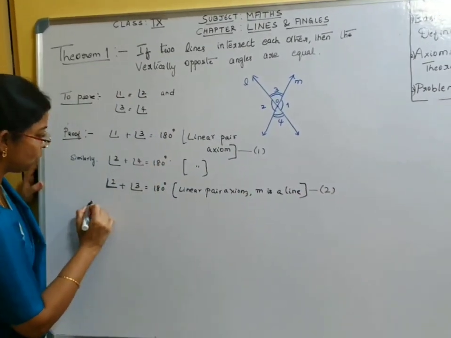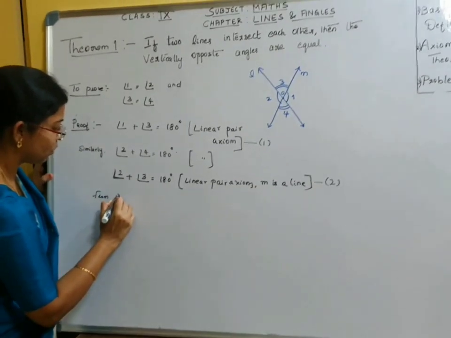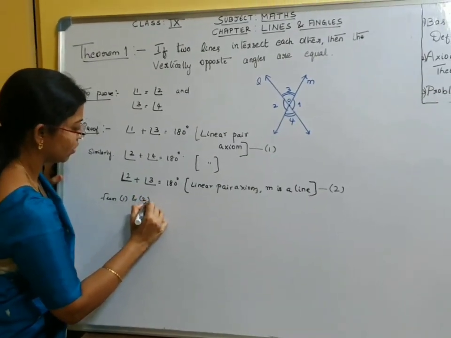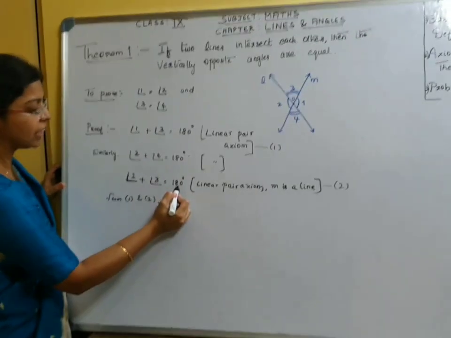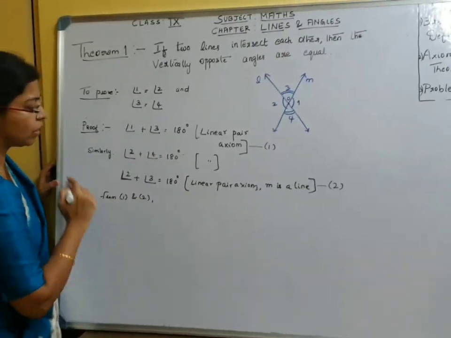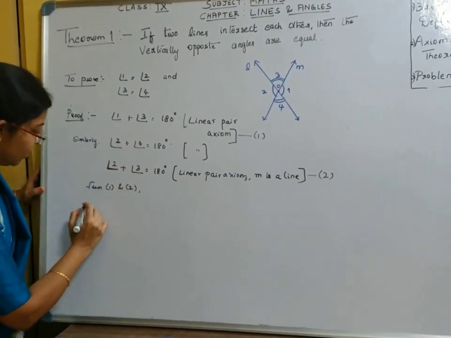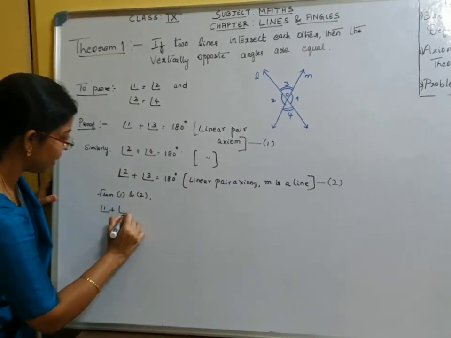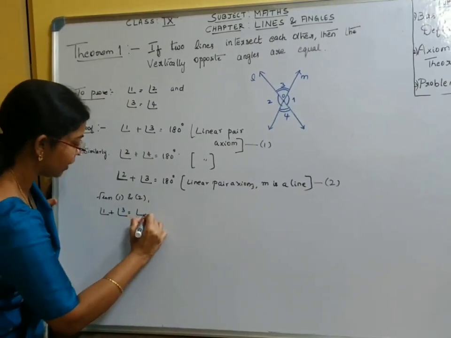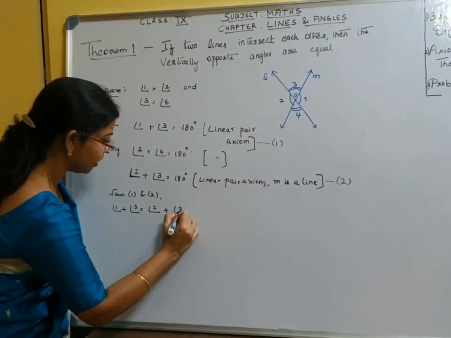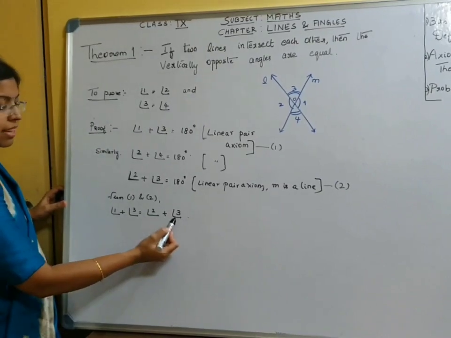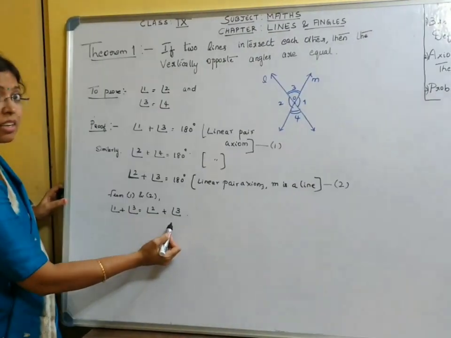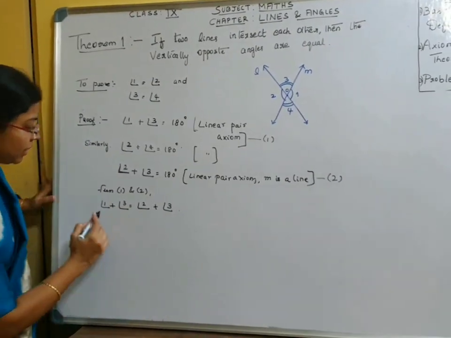From 1 and 2, what do we have? On the right hand side we have 180 degrees, so we can equate the left hand sides. Angle 1 plus angle 3 is equal to angle 2 plus angle 3. Here what do we see? Angle 3 is there on both sides, so we can eliminate that.